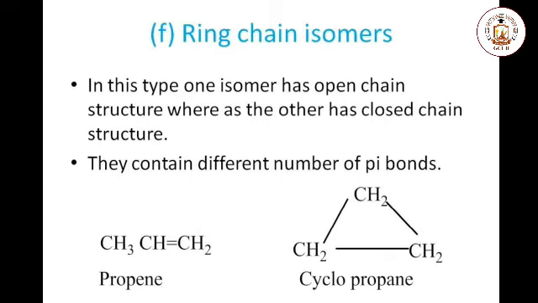Ring chain isomers. In this type, one isomer has an open chain while the second one has a closed chain. In these isomers, there is a different number of pi bonds. The given example is propene and the second one is cyclopropane. In both isomers, there is a difference of one pi bond.